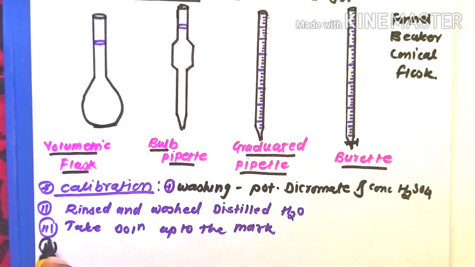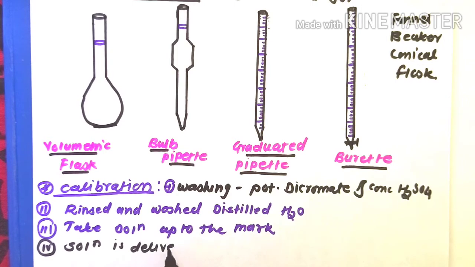The fourth step: the solution is delivered to the pre-weighed flask.